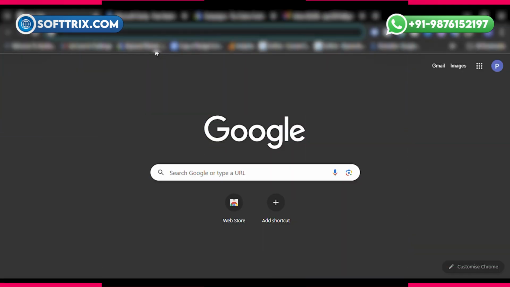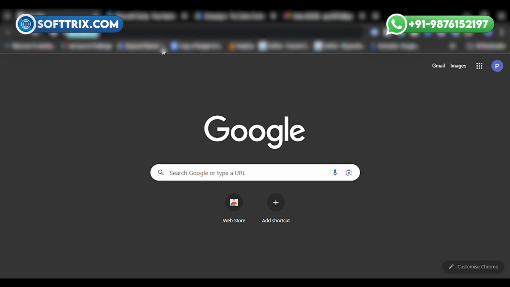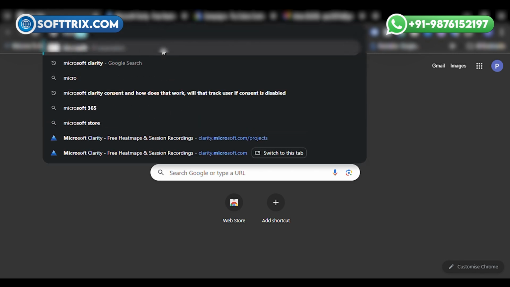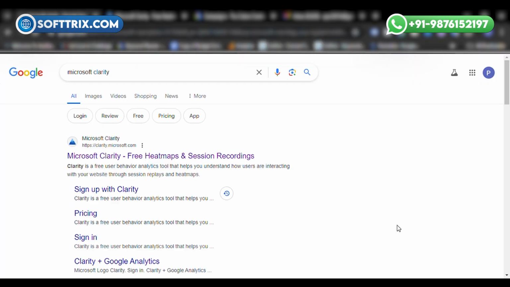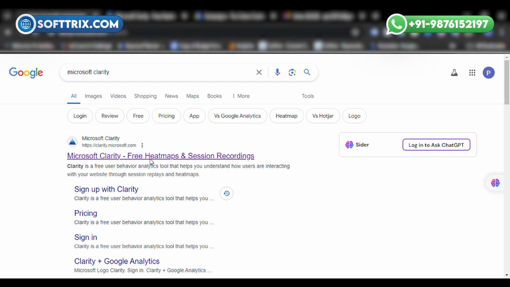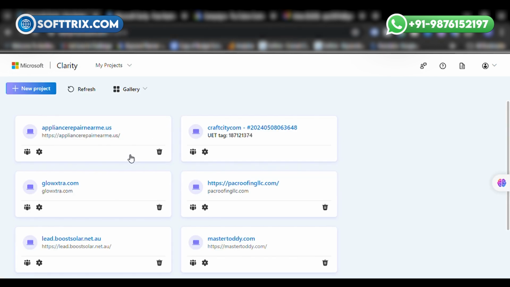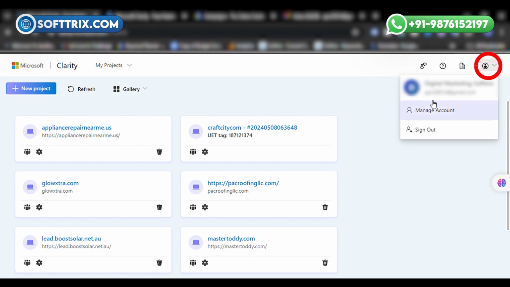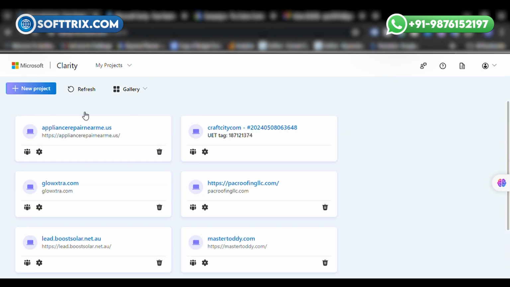To do this, let's get into the screen. So first, log into Microsoft Clarity. To do that, search for Microsoft Clarity. You can find it on the top. Once you click on that, you can sign in. If you haven't signed up yet, you can sign up. I have already signed up, so I can create a new project.